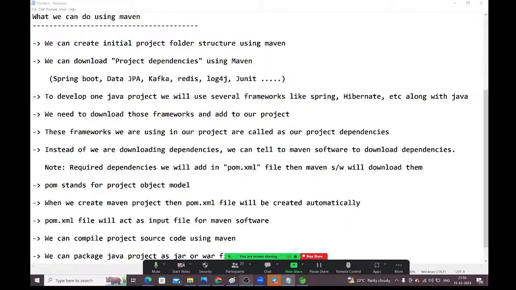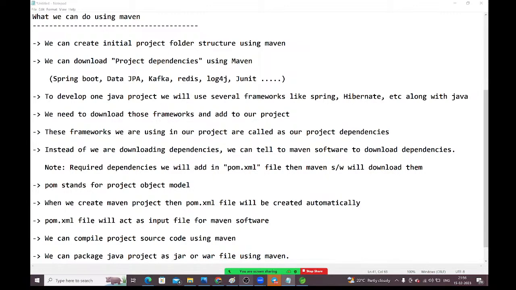Guys, we no need to give the URL. Some process is there, guys. Whenever we have created the Maven project, one local repository will be created. First, inside the pom.xml file, whatever dependencies we configured, Maven will check in that local repository. If those dependencies are already available, fine. Suppose if it is not available, then it will go to the remote repository. Remote repository is nothing but our company-specific repositories. Every company will maintain their own remote repositories. Outside people can't access that remote repository, guys.